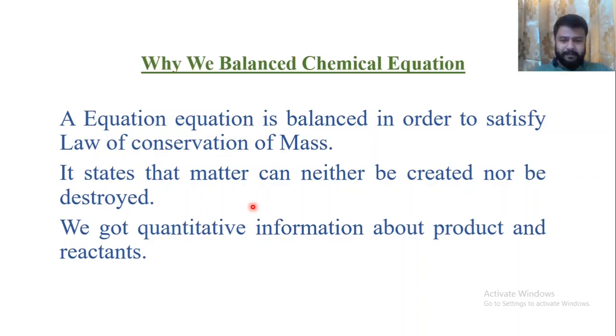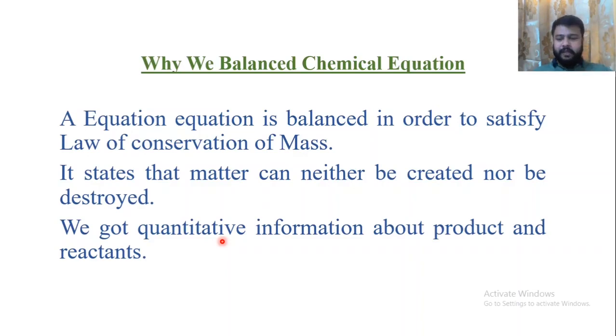The main purpose is that from balancing the equation, we get quantitative information about the reactants and the products. By quantitative information, we mean we can get what amount of reactant is suitable to react so that it will produce that particular amount of product.